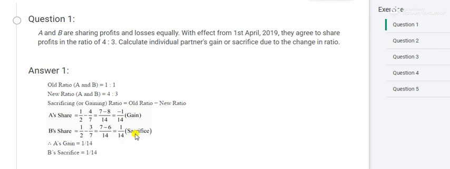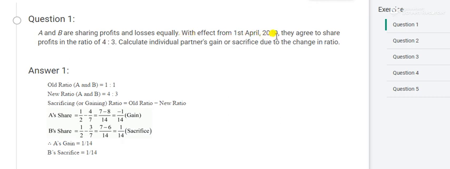This is the back exercise of chapter number 4, change in the profit sharing ratio among the existing partners. Page number 4.39. This is the first question. You can see the statement from your book, or if you want to see from here, you have the option. Everybody see. A and B are sharing profit and losses equally with effect from 1st April 19.